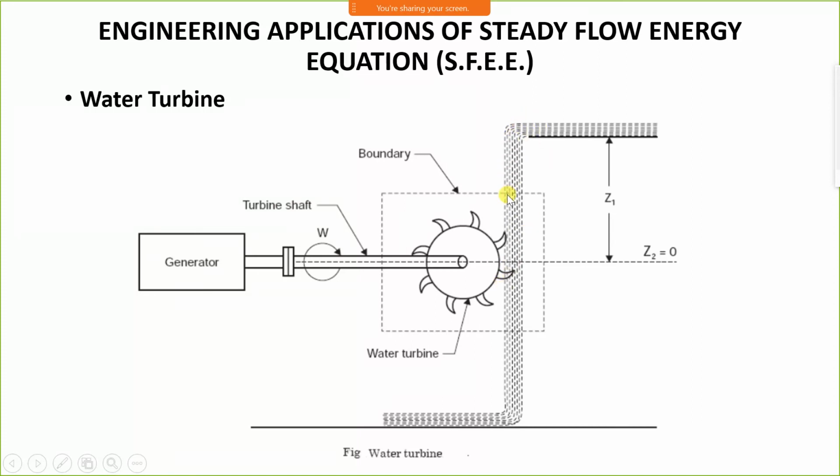As the water jet strikes the turbine blade, the turbine rotates. The water comes from a particular height, and that height is taken from the center of the turbine. That height is Z1, and Z2 is 0, because Z2 is taken at the center line. Therefore, Z2 minus Z1 is equal to Z1 itself.